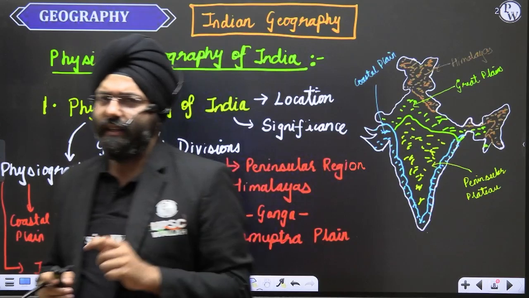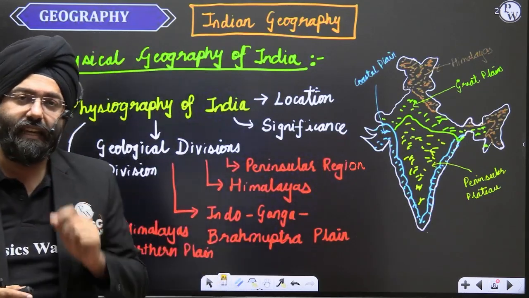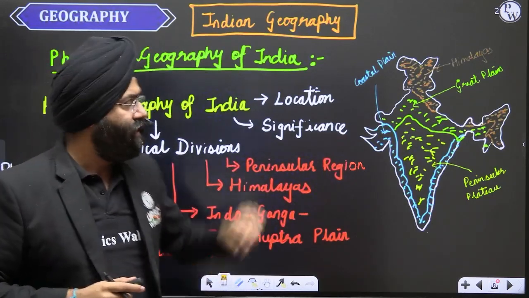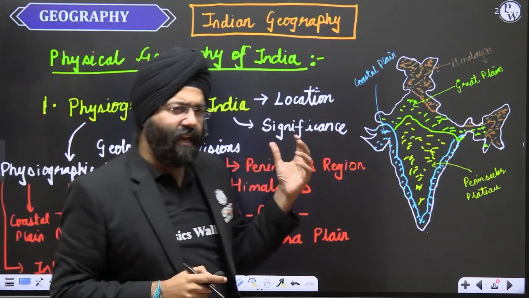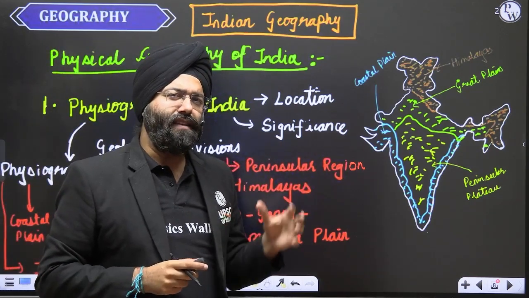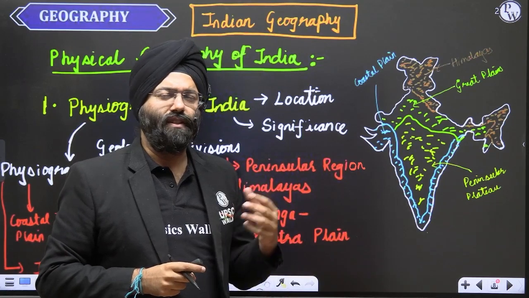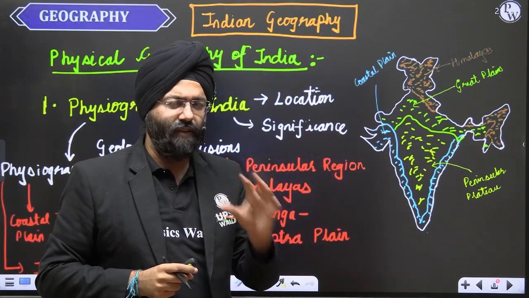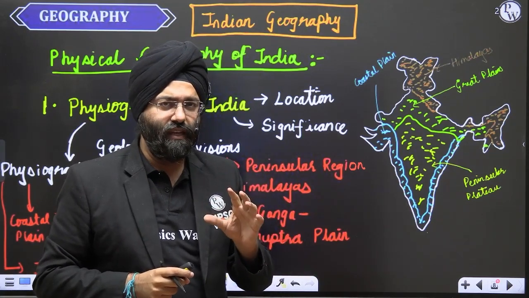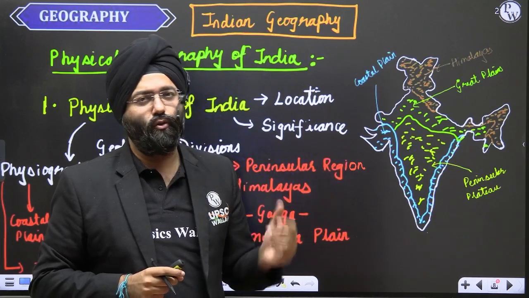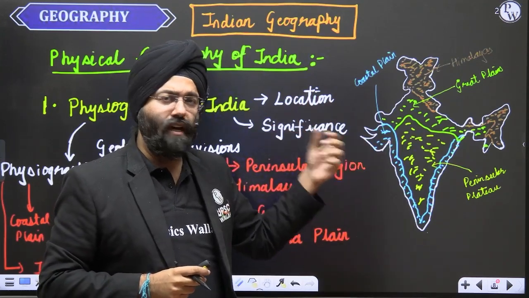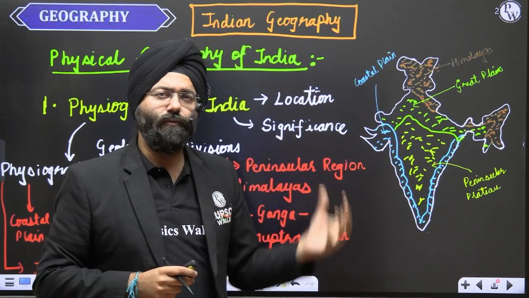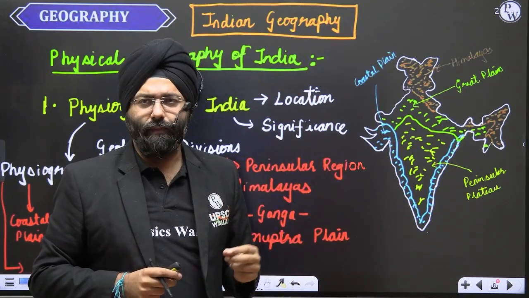The first thing that I'm taking is with respect to Indian geography. The heading is Indian geography. Now you'll be seeing that along with every slide, I have made certain maps or diagrams. This is a manifestation and representation of the way our series is going to go on. I'll be using maps, drawing maps on the board, and marking them, making it easier for you to understand and also remember, right?